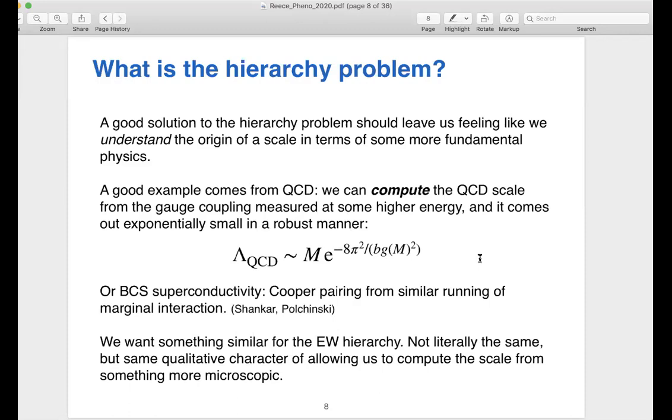And similar things happen in condensed matter physics. So there's a very similar understanding of superconductivity in the BCS theory as coming from some marginal coupling that gradually runs to be strong and produces a hierarchy of scales. And so we would like to have a similar understanding of the electroweak hierarchy, not necessarily literally the same. There was an old theory called Technicolor that was basically literally this formula, and we know that theory is wrong. But we would like to have the same kind of qualitative understanding where we can put in some order 1 inputs and some dynamics and understand how we got a very small number out.